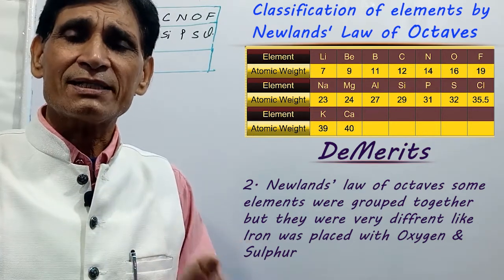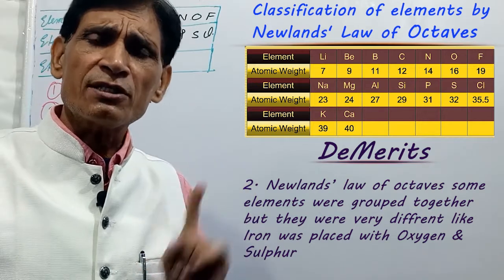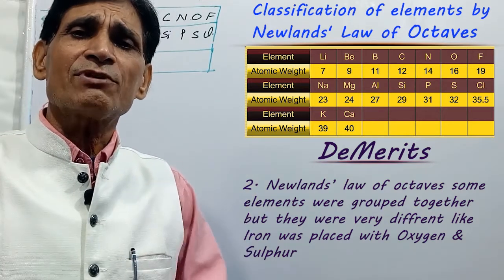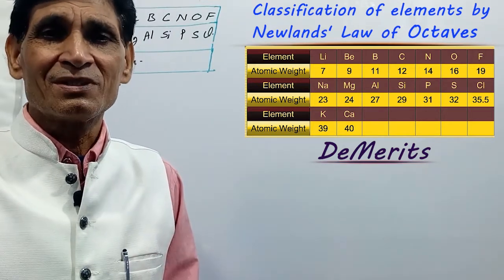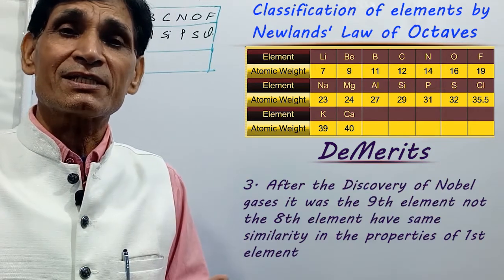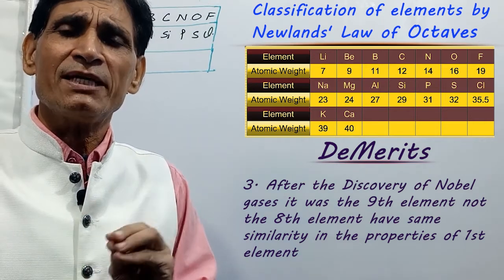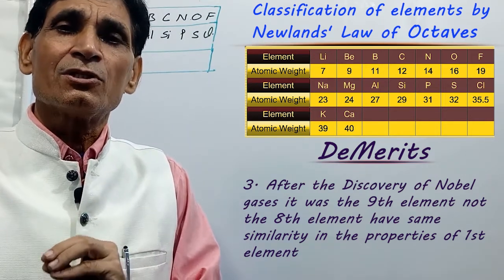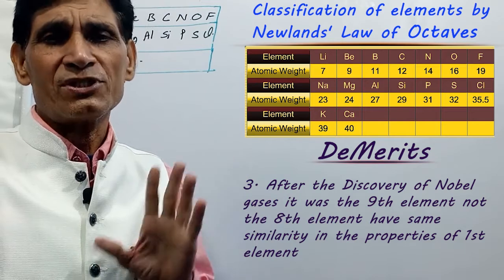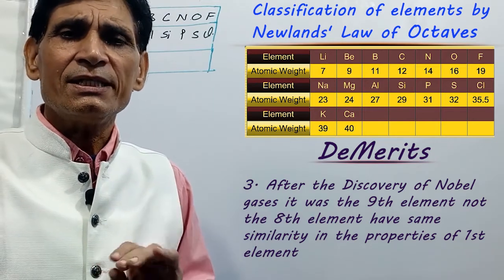And third drawback: after the discovery of noble gases, it was the ninth element, not the eighth element, having similarity in property to the first element. These are three drawbacks.